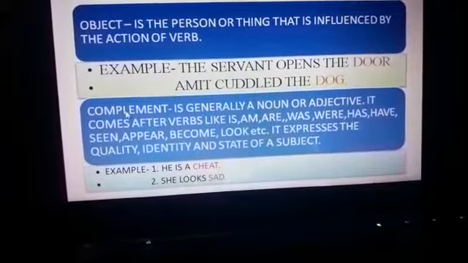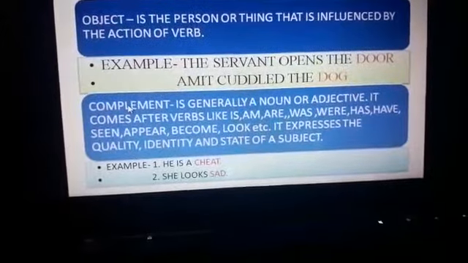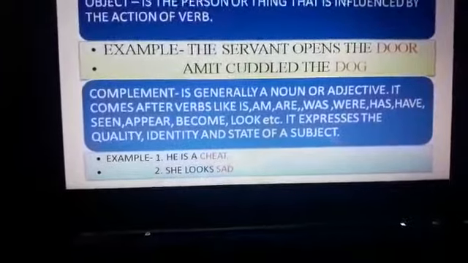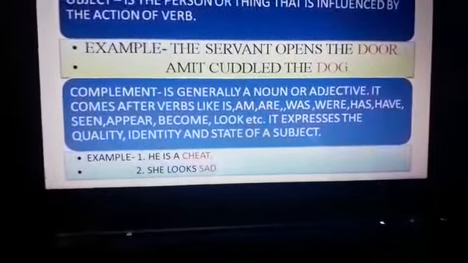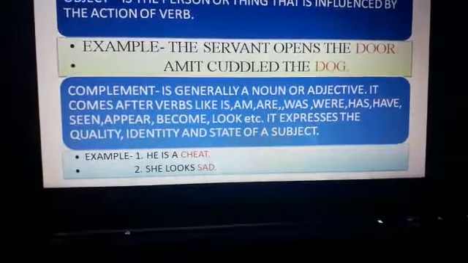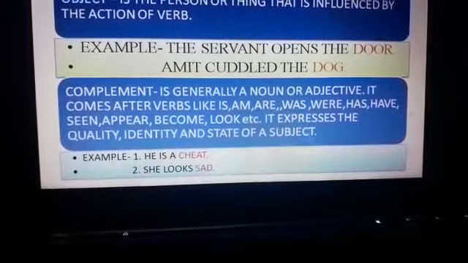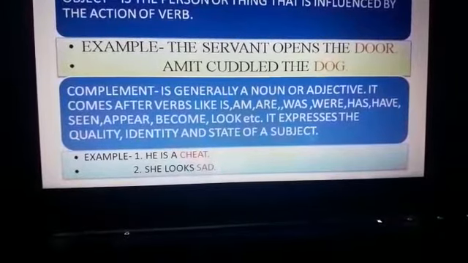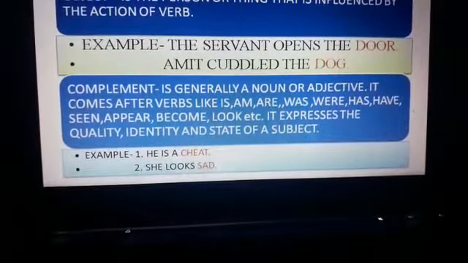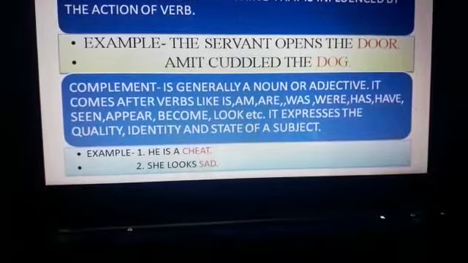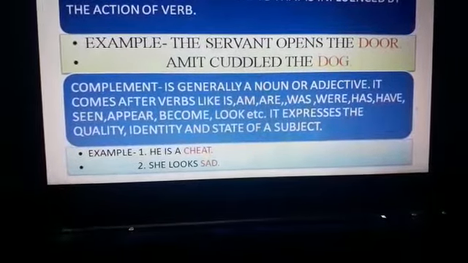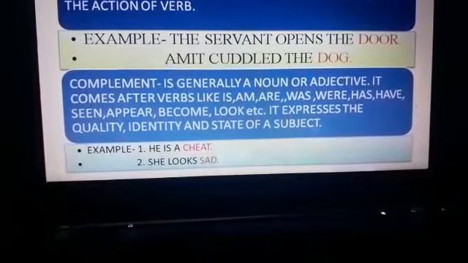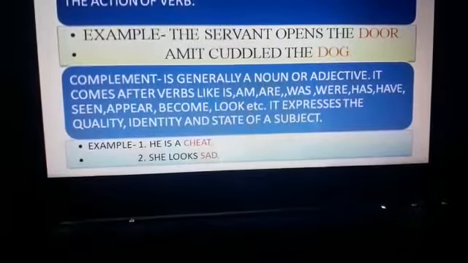What is a complement? You know the general meaning of compliment, that when we praise somebody, that's a compliment. Here also we have to take it in that sense only, that it is generally a noun or an adjective. When we praise somebody, we use some adjectives, right? So here we say that a complement is a noun or adjective.